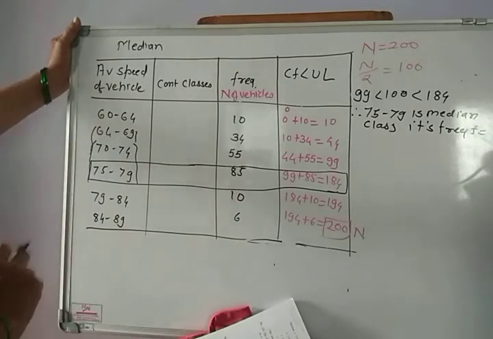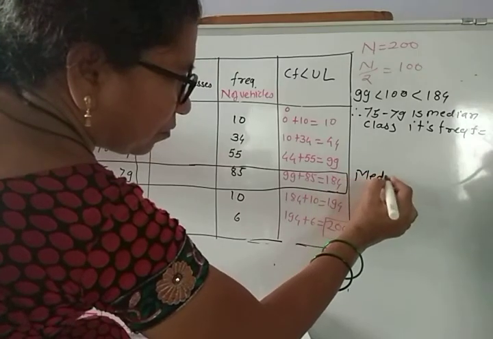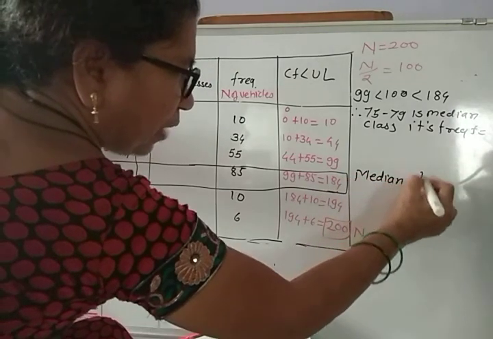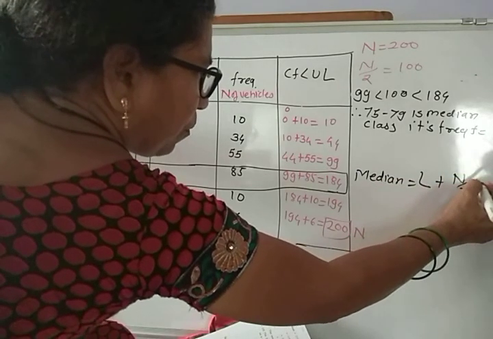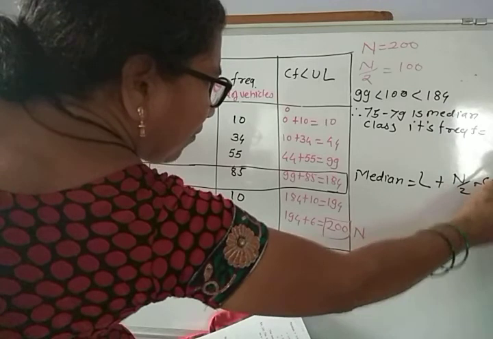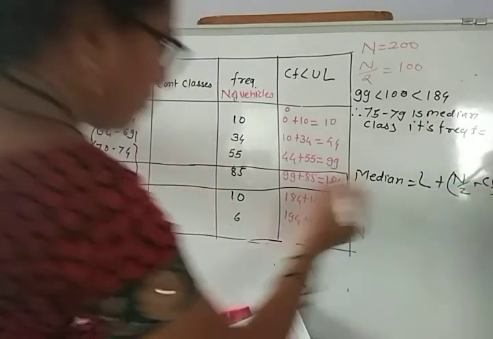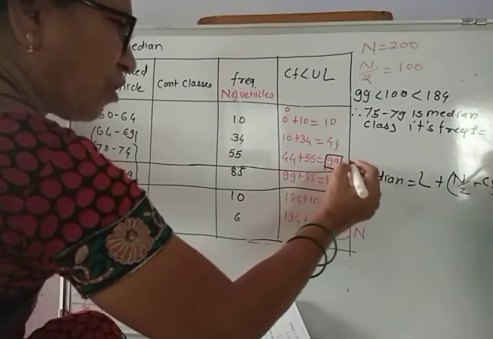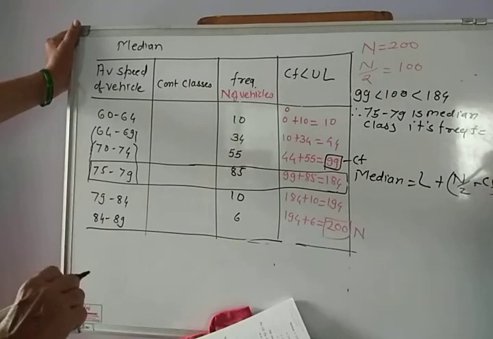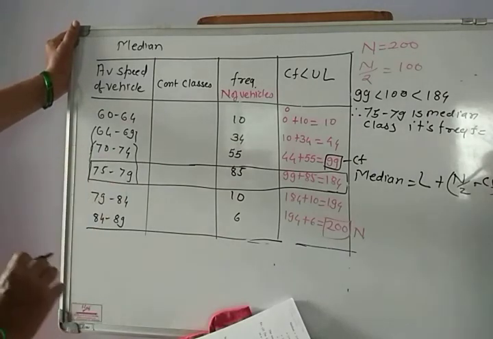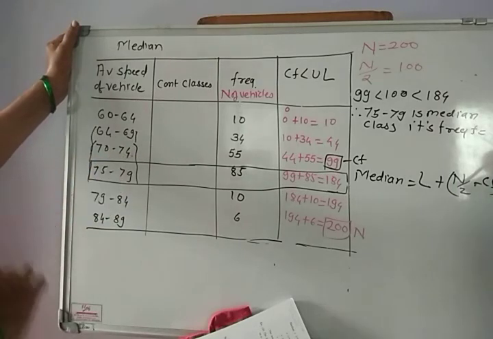For finding the median, the formula is median is equal to L plus n by 2 minus CF into H upon F. Here the cumulative frequency of the previous class is 99, and we need L and the 100th score. The 100th score can lie between 74 and 75 also.